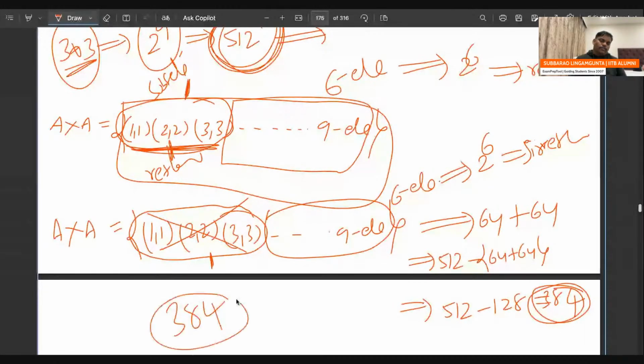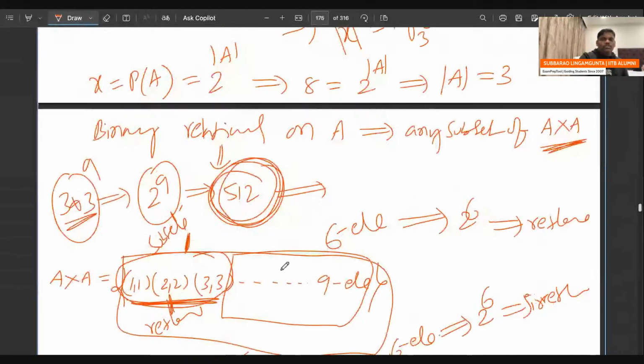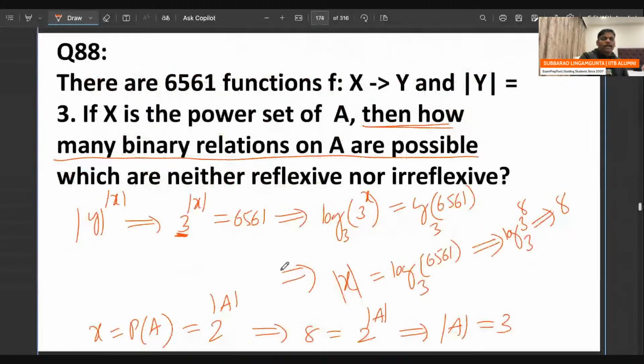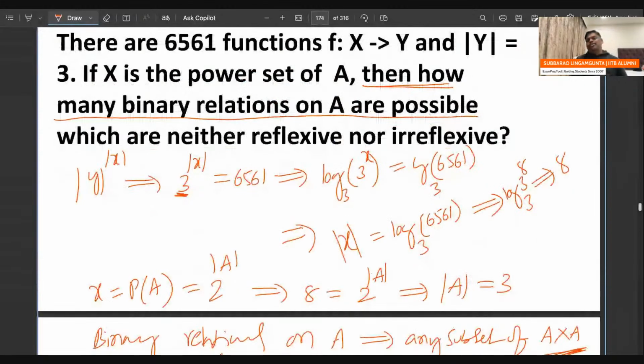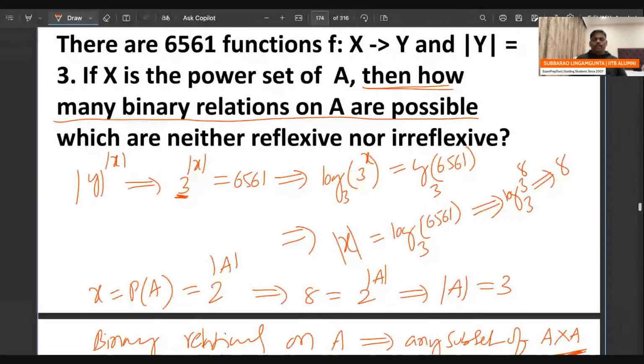It's a very, very good question. Now another one: there are 6,561 functions from X to Y, where the size of Y is 3. If X is the power set of A, then how many binary relations on A are possible? 512 are possible.